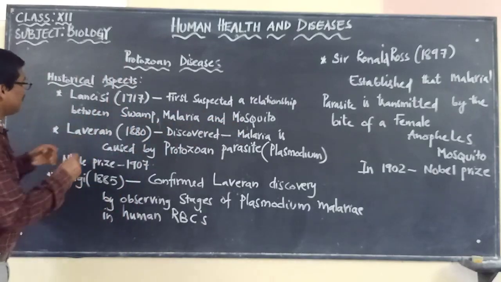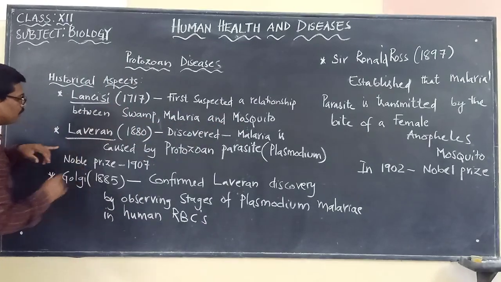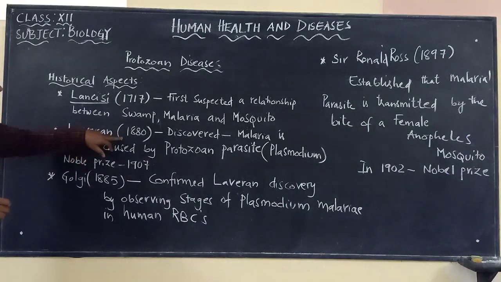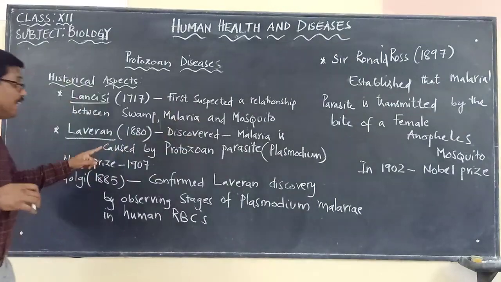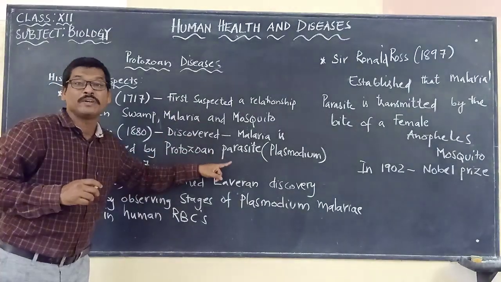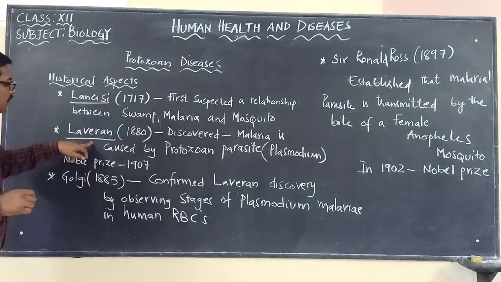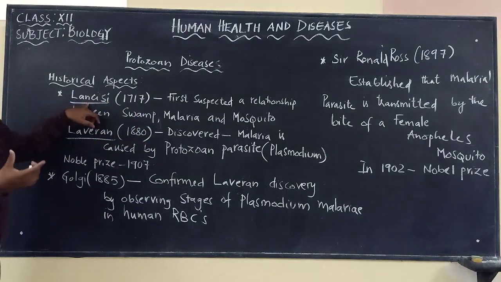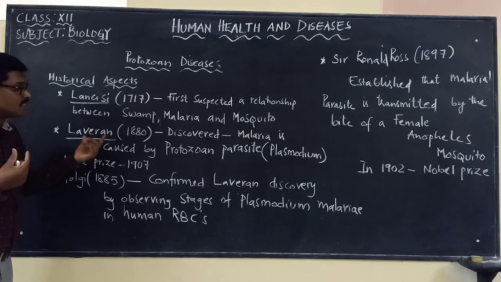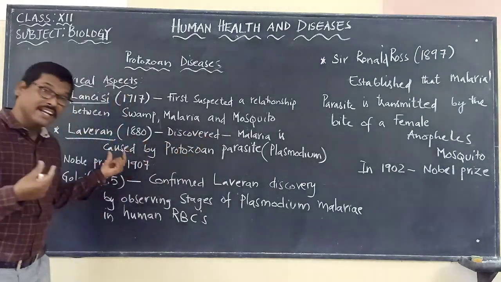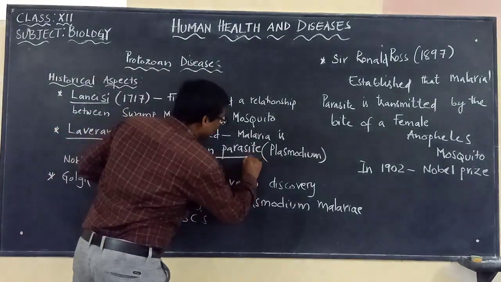But there is another scientist called whom? Laveran, in the year 1880. He discovered malaria is caused by a protozoan parasite. The idea was first brought by Lancisi, but it is Laveran who is the first scientist who discovered malaria is caused by the protozoan parasite.